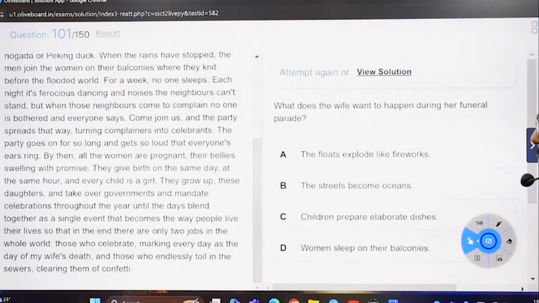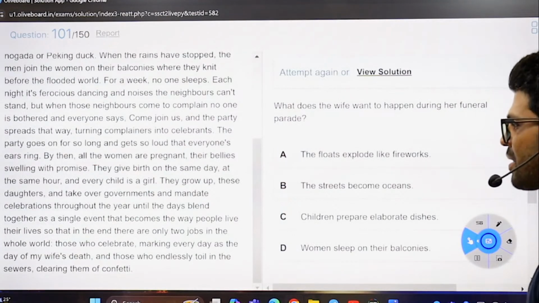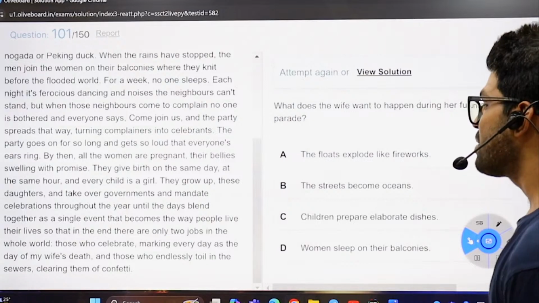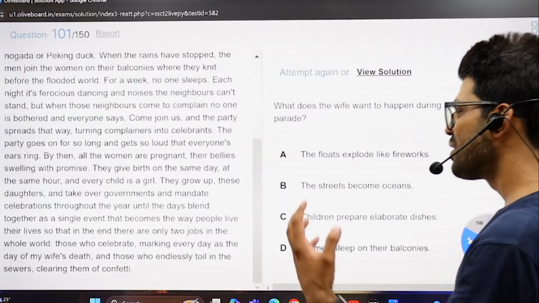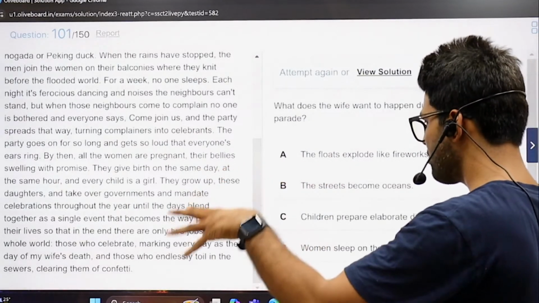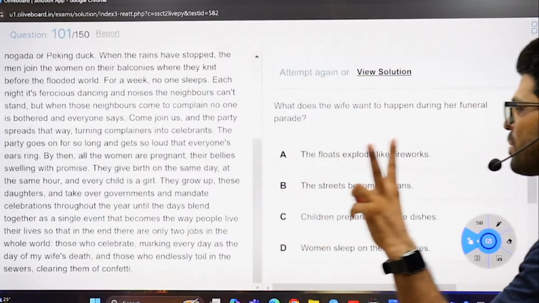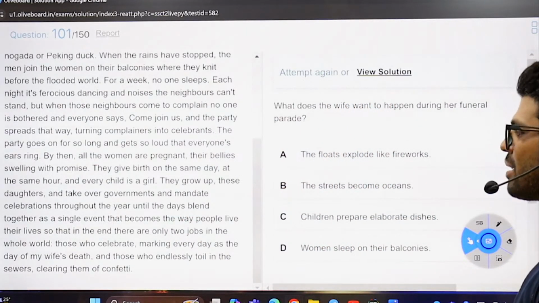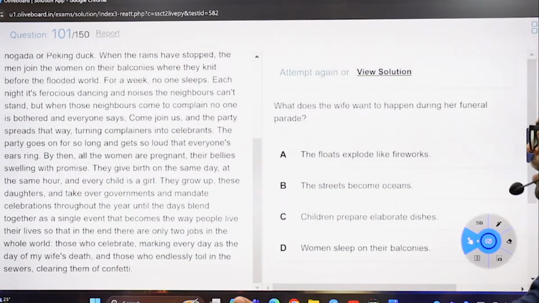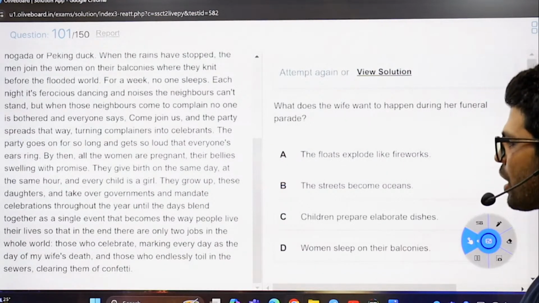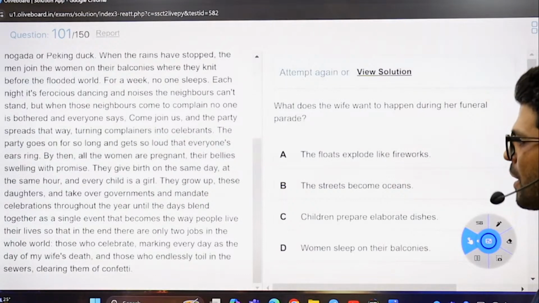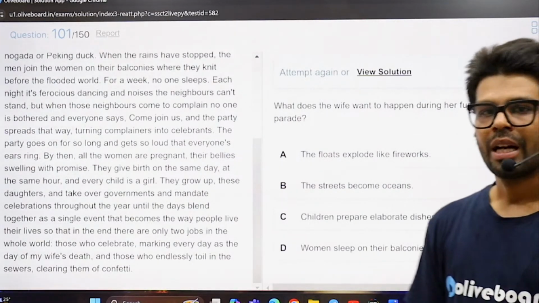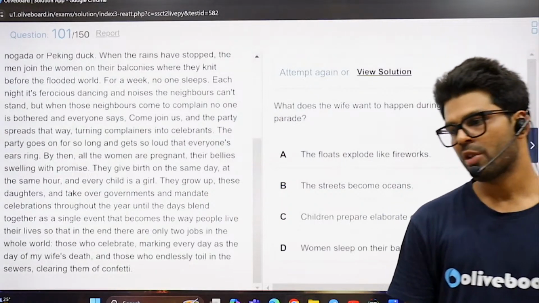I am losing my mind. I cannot read this RC. Into a single event that becomes the way people live their lives, so that in the end, it doesn't even matter. There are only two jobs in the whole world. Those who celebrate, marking every day as the day of my wife's death, and those who endlessly toil, that means work hard in the sewers, clearing them of, I don't know what that is. I'll solve this RC tomorrow because today I'm out of my mind.